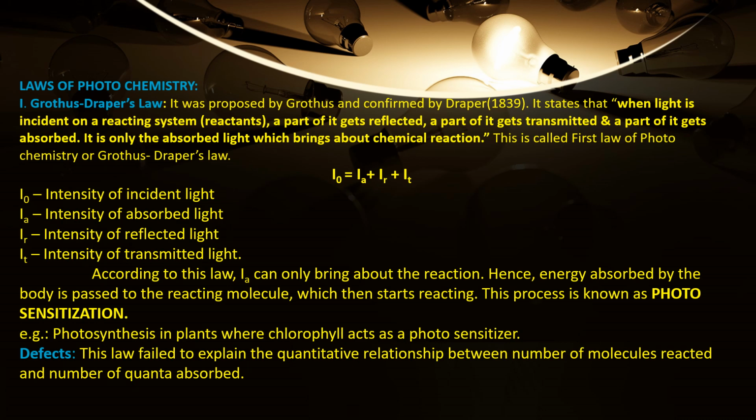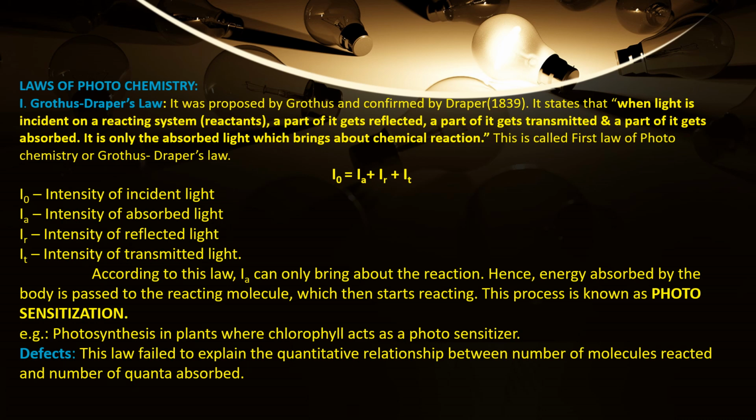Then what is I0? Which light is being split into three parts? Absorbed, reflected and transmitted light. So look at the statement: when light is incident on a reacting system, that is the incident light. I0 is the intensity of incident light. Now in this expression, it is IA which is responsible for the chemical reaction to take place.